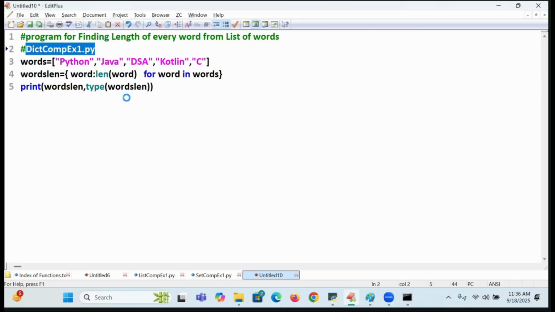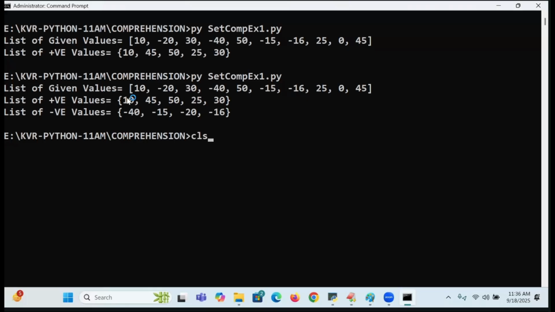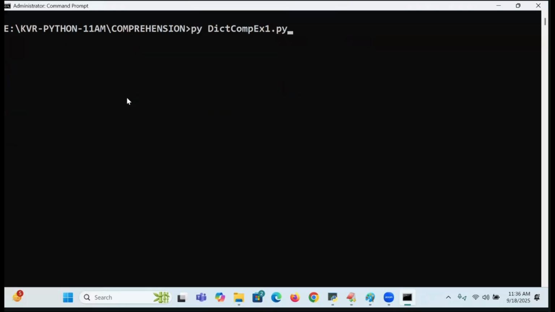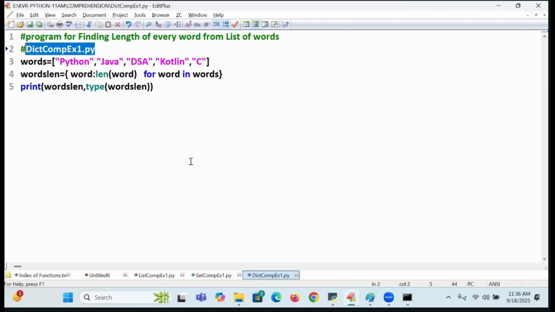Dict comprehension example 1.py. See students, all of you. How is it going to be here? You see, Python 6, Java 4, DSA 3, Kotlin 6, like this. What is the type? Dict. Are you following how it is working? No condition is available. Every word is coming to the left side, preparing the dictionary.